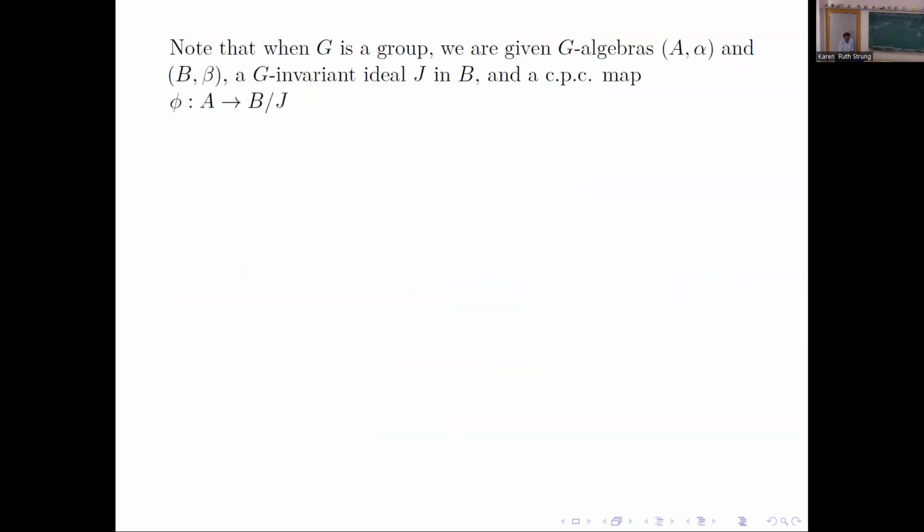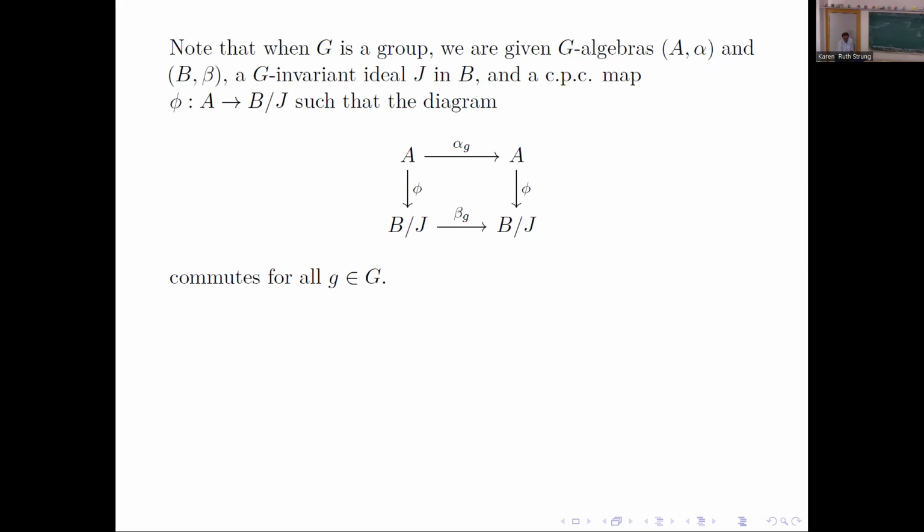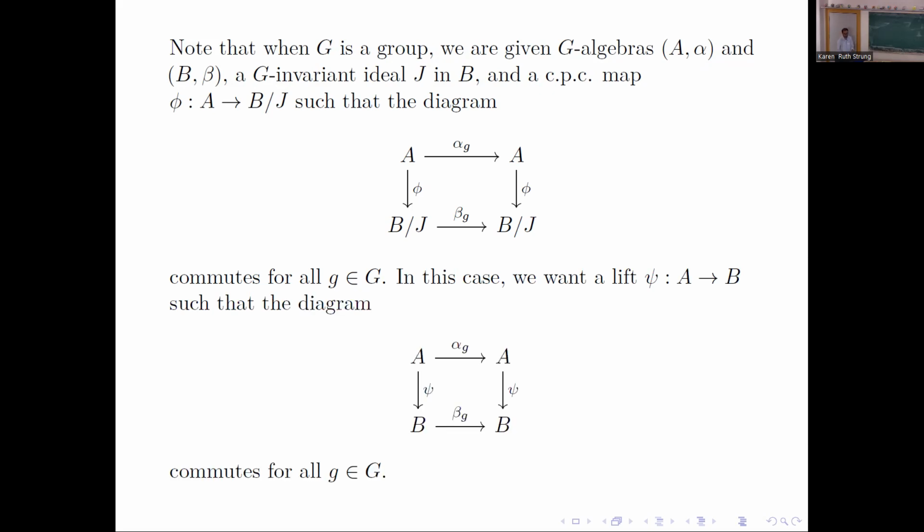So let's see what this means when G is a group. Again, we are in the same situation. Now the equivariance is this diagram, which is pretty clear. It's just that phi is equivariant with respect to the corresponding action. And what we want is again a lift, such that this diagram commutes, which is again equivariance of psi.